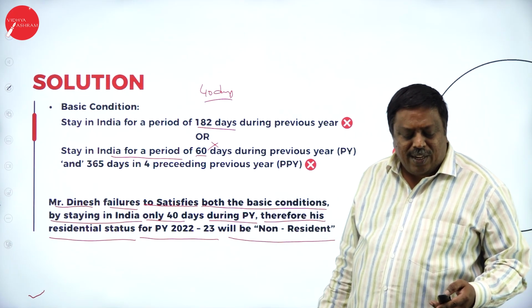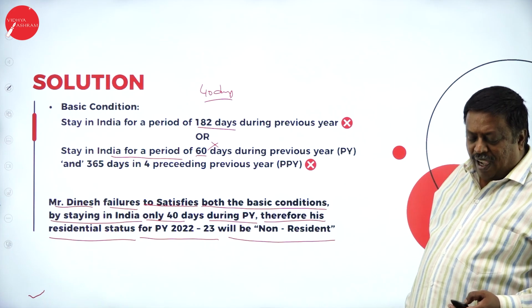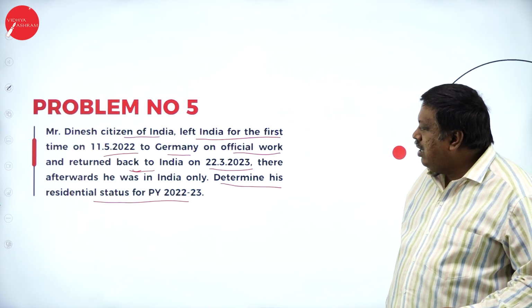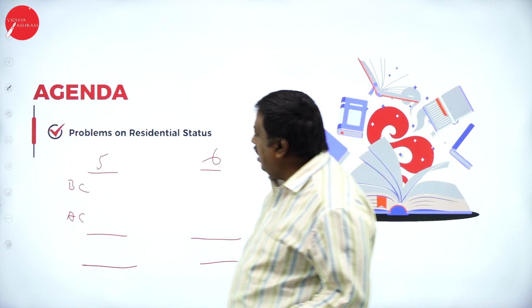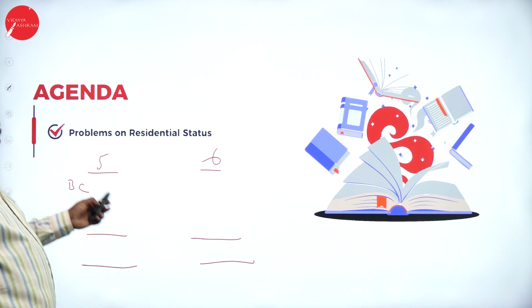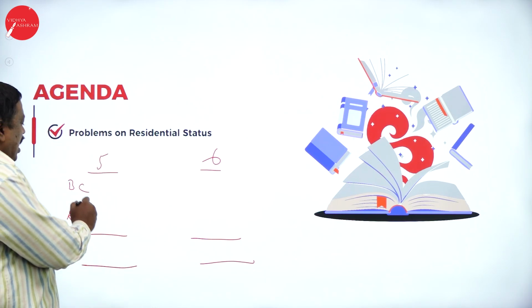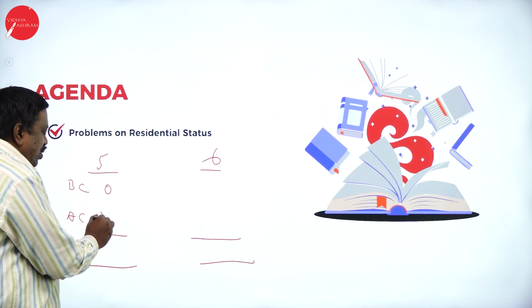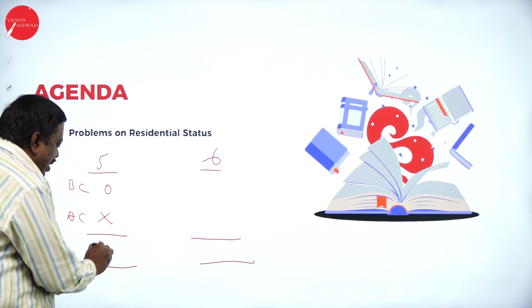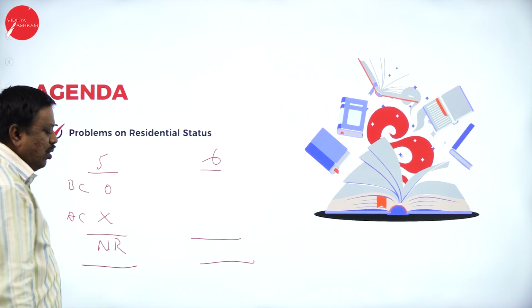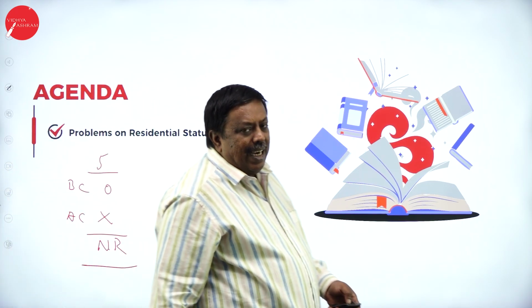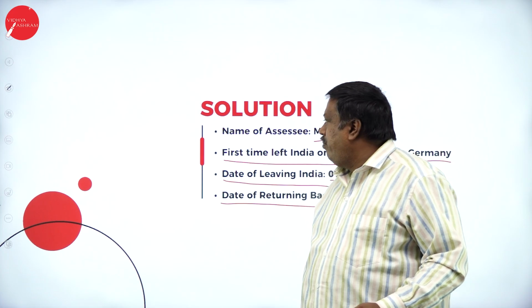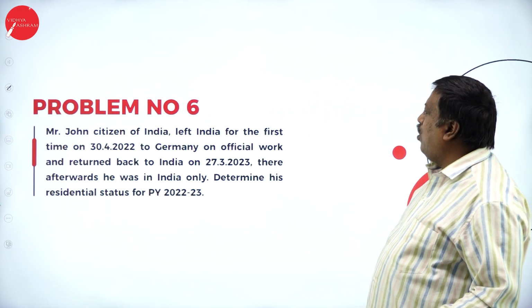This is what we had in problem number 5. See what we said while starting the agenda: we are going to solve 2 problems, problem number 5 and problem number 6. How many basic conditions have been satisfied? 0. So there is no need to verify the additional condition. Therefore my status will be non-resident. So now let us take the 6th problem.